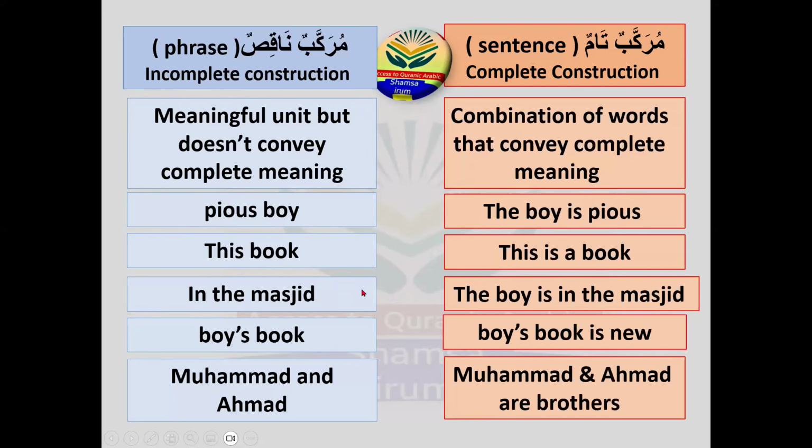In the last lecture we covered Murakkab Jari, the prepositional phrase, like in the masjid, fil bayti. Now, in today's lecture, we will learn how we can convert the prepositional phrase into a complete sentence. For example, how we can convert 'in the masjid': when we say that the boy is in the masjid, it is a full sentence now. Okay, so let's start.